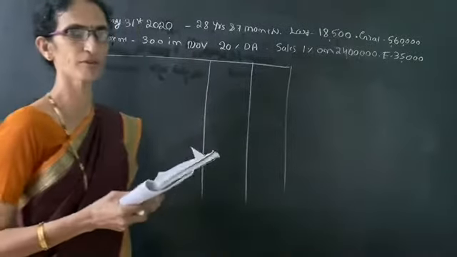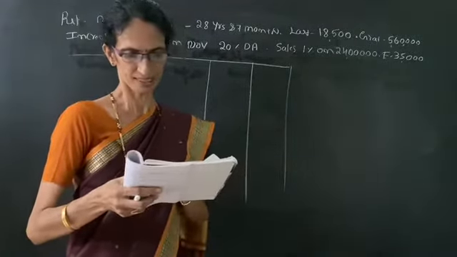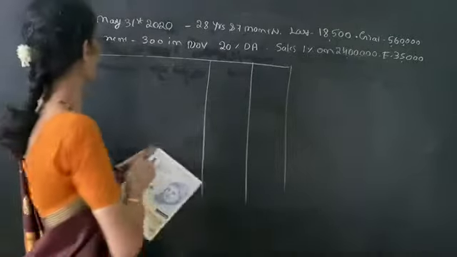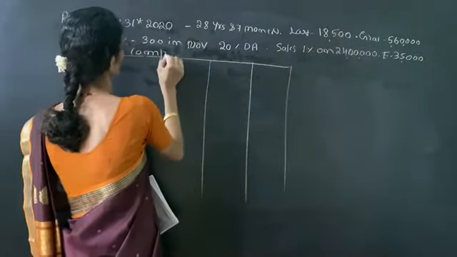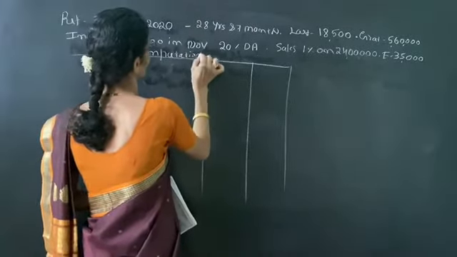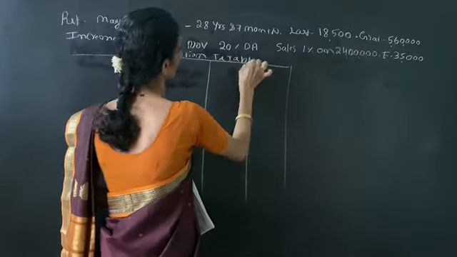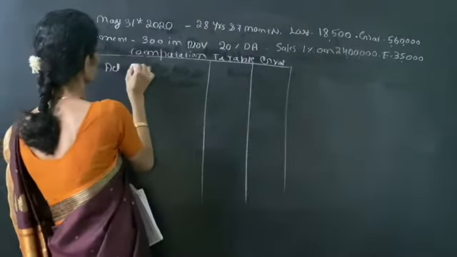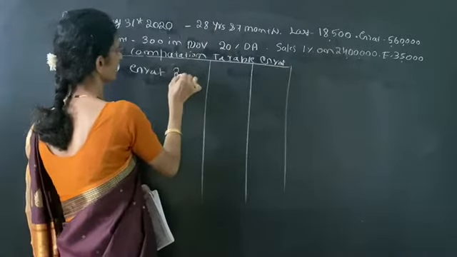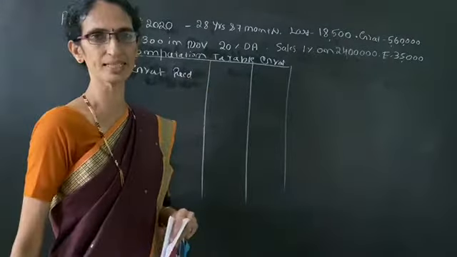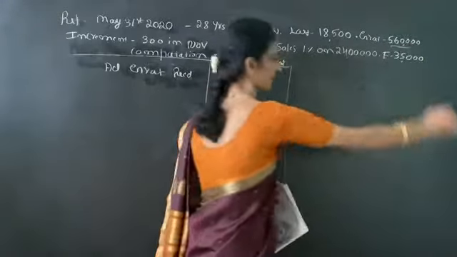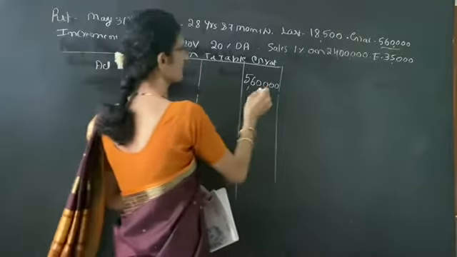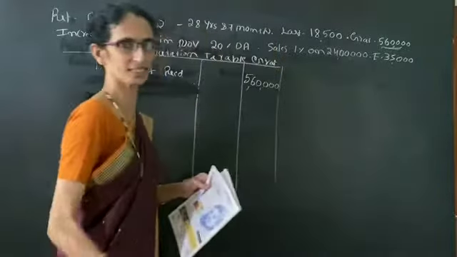Now we can solve the problem in the first case, that is if she is covered under the Gratuity Act. So computation of taxable gratuity. So rules. First we have to write actual gratuity received. It is given in the problem. Gratuity received is 5,60,000. So actual gratuity is 5,60,000.